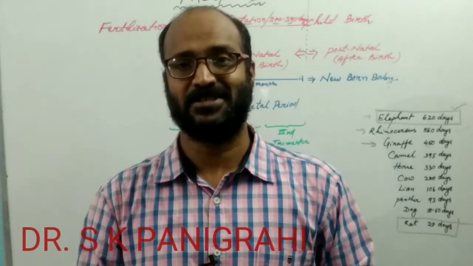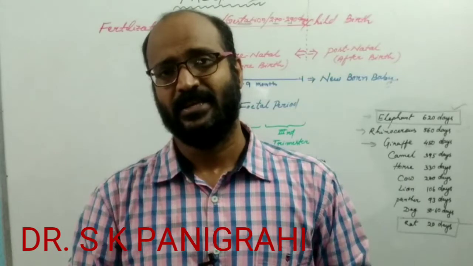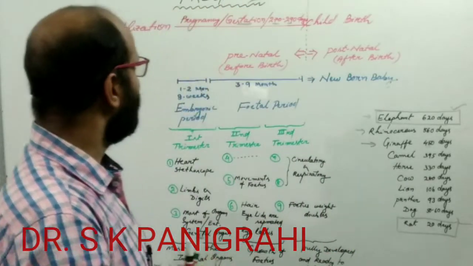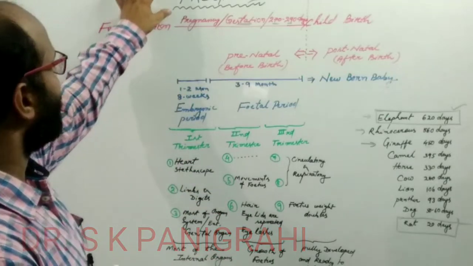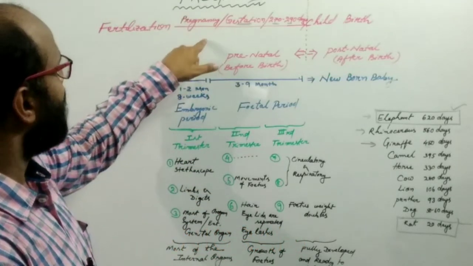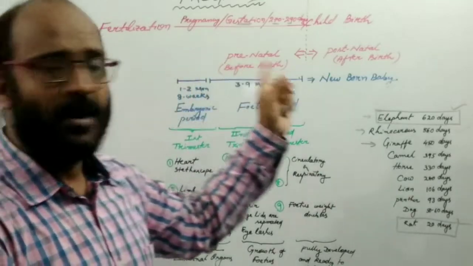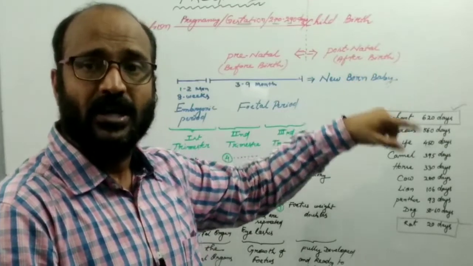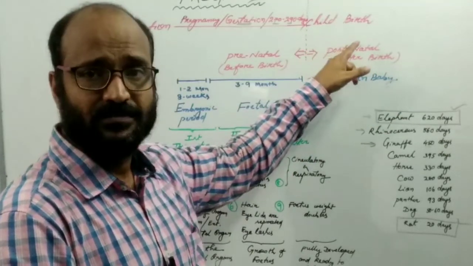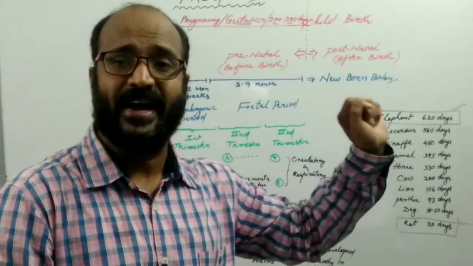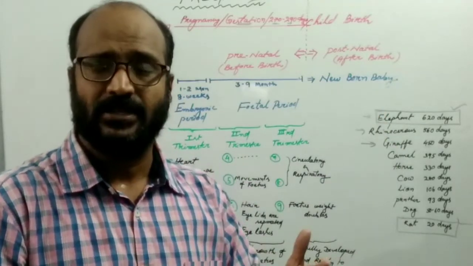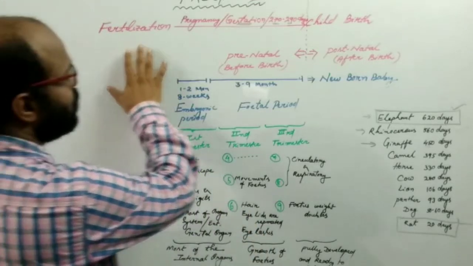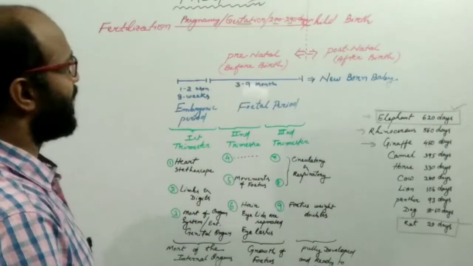In this session, I am discussing the meaning of pregnancy, and there are different terms which are related with the process of pregnancy. So let's see here. What is the meaning of pregnancy? Pregnancy is the time period in between implantation to childbirth, or the time period in between conception to childbirth. This period is known as the pregnancy. But scientifically, pregnancy means the time period in between fertilization to childbirth.